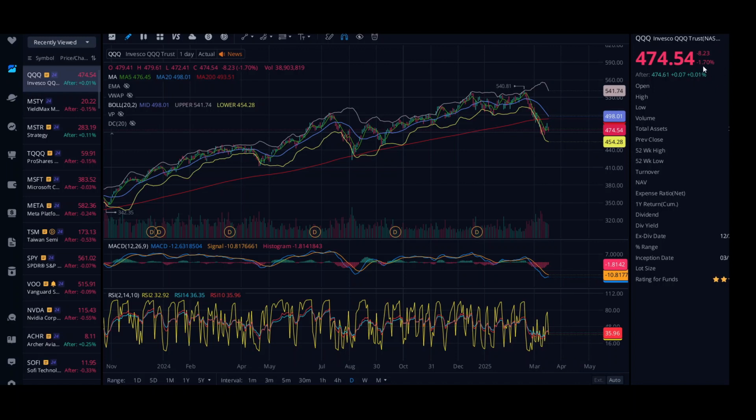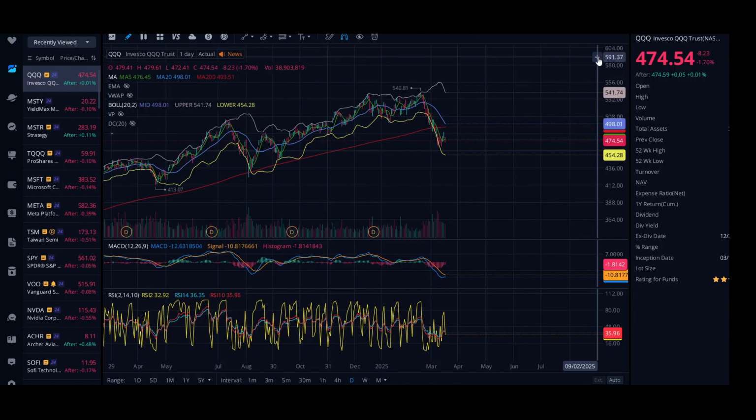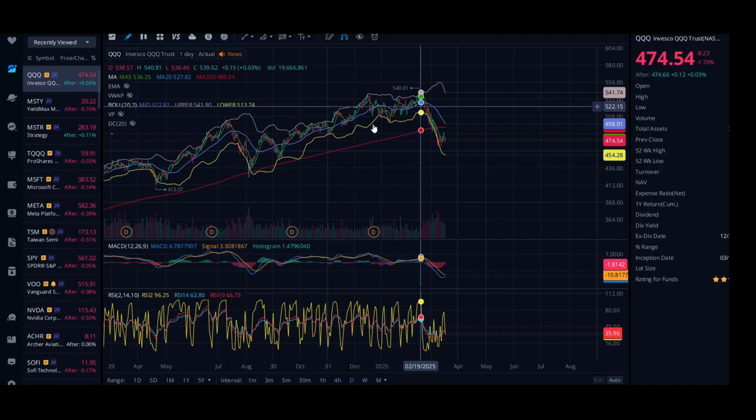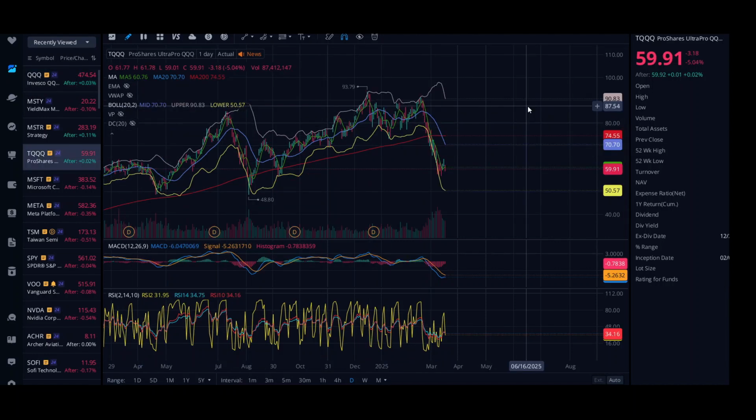So if it drops 1%, then the TQQQ is going to drop 3%. QQQ dropped 1.7%, so TQQQ will go down 3 times that. And as you can see, it went down 5%.